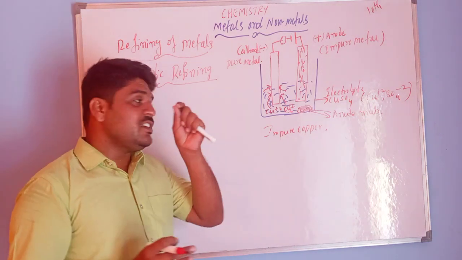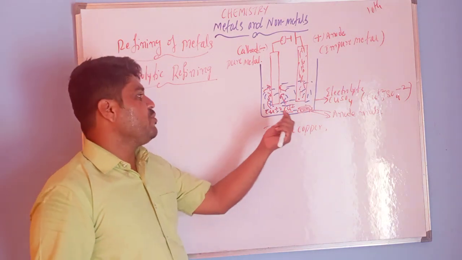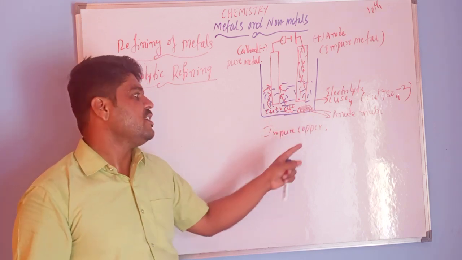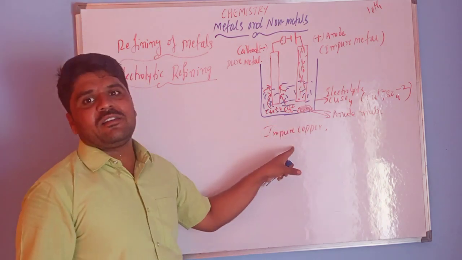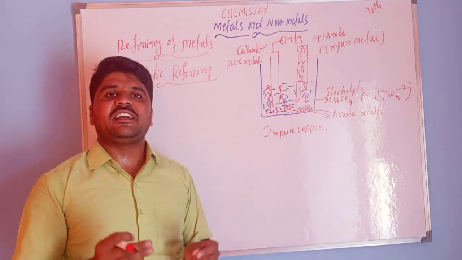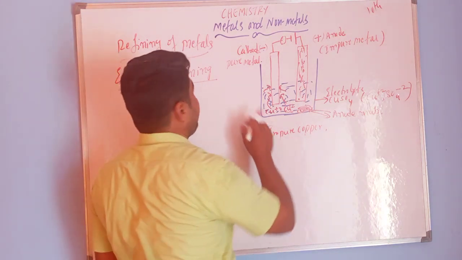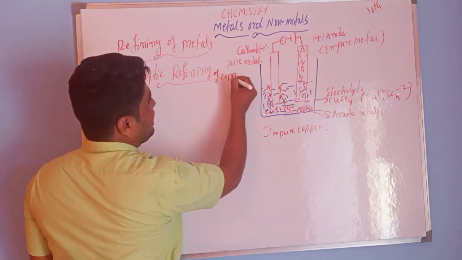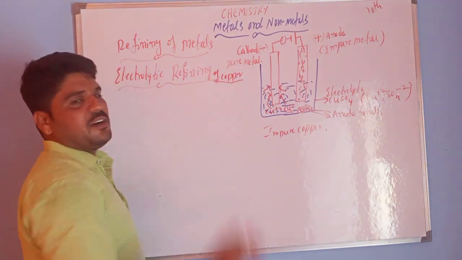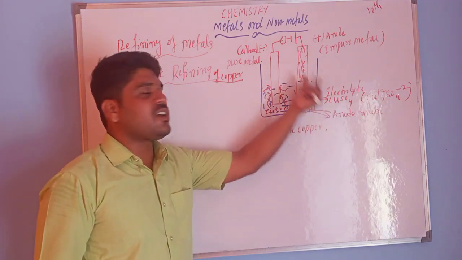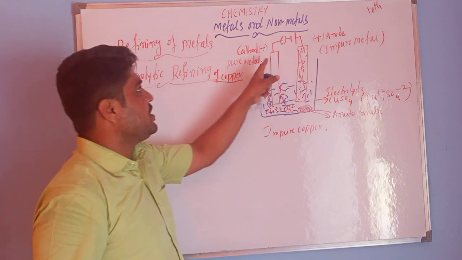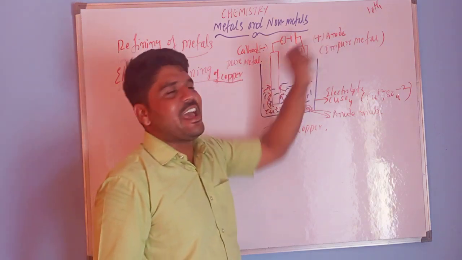In electrolytic refining, I am going to use an electrolytic cell. I am taking copper as an example: electrolytic refining of copper, with impure copper. These are the two electrodes, the first one a cathode and the other an anode.